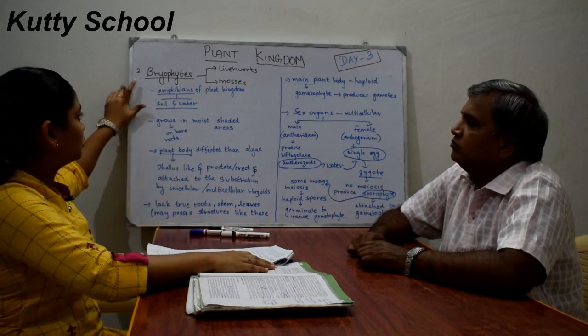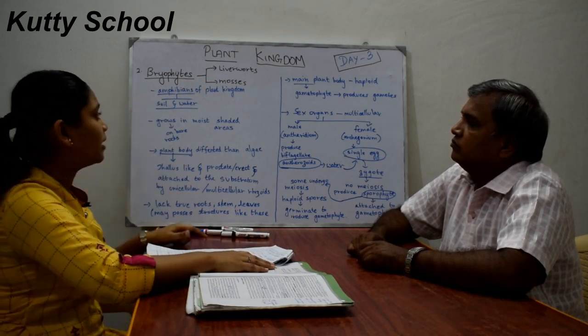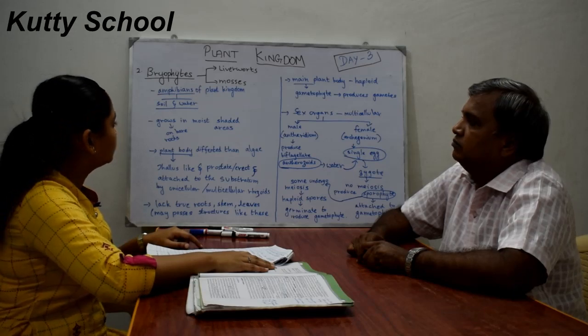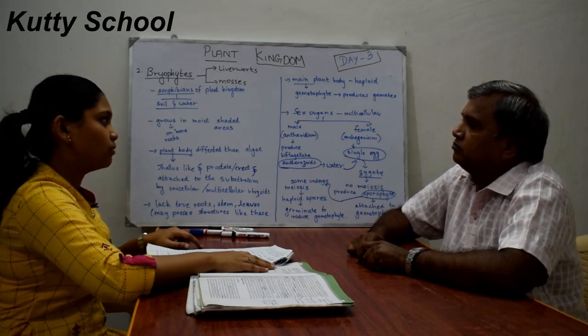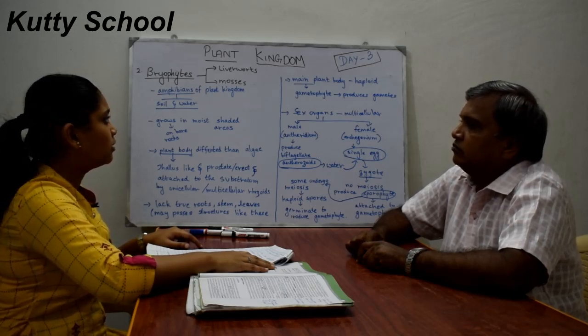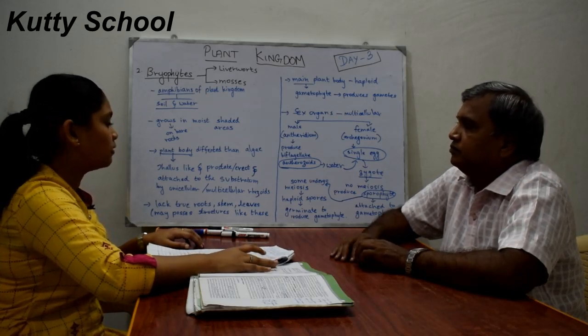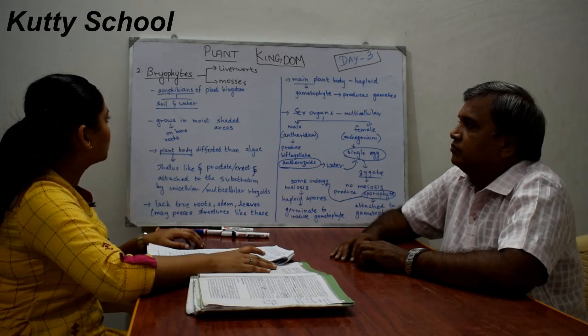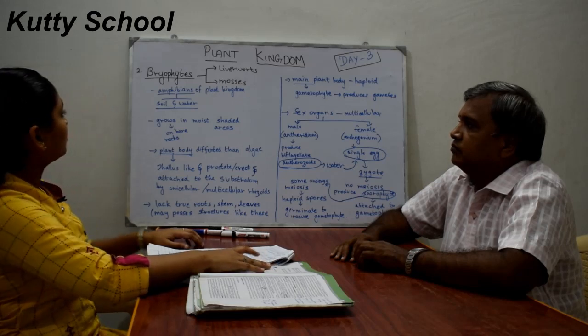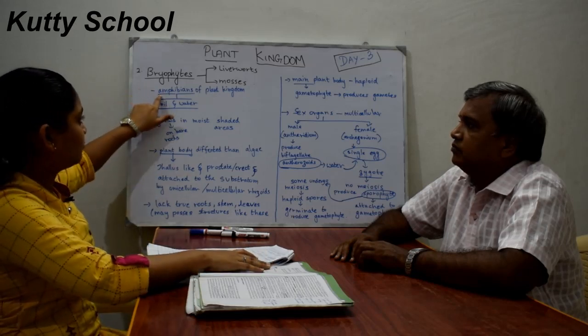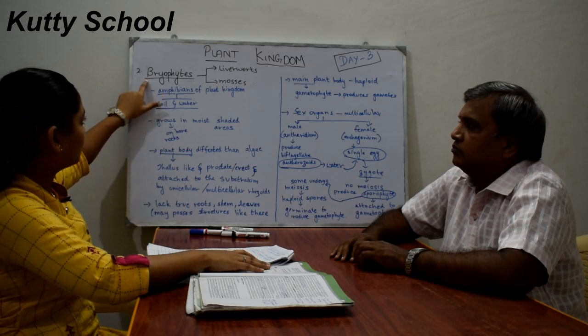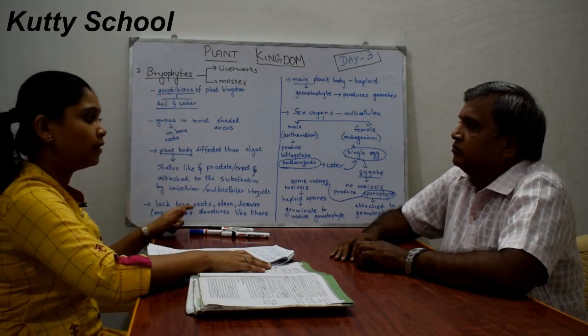These bryophytes are also known as amphibians of the plant kingdom. Generally, amphibians live both on soil as well as in water. They live on land as well as water. So bryophytes are also called amphibians of the plant kingdom because they also live both on land and in water.